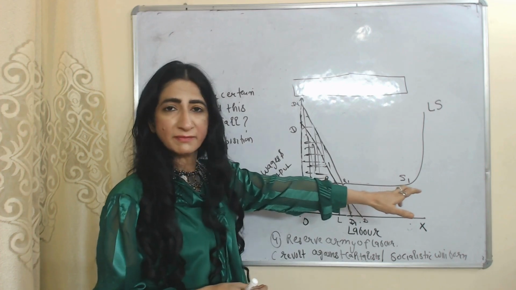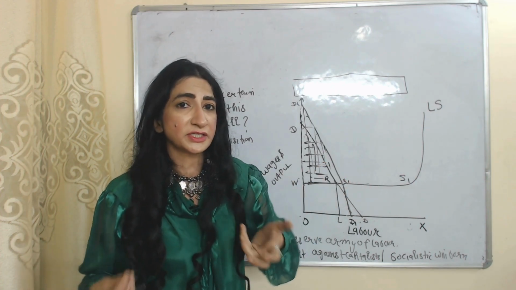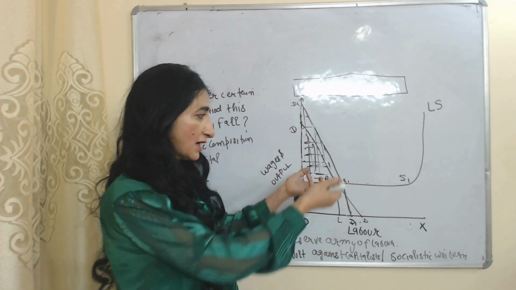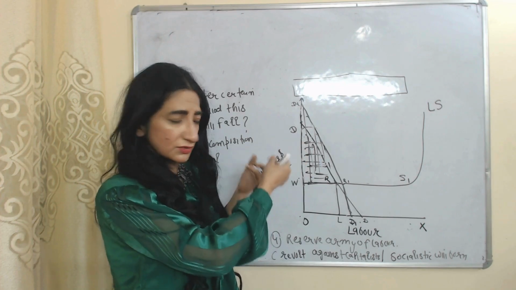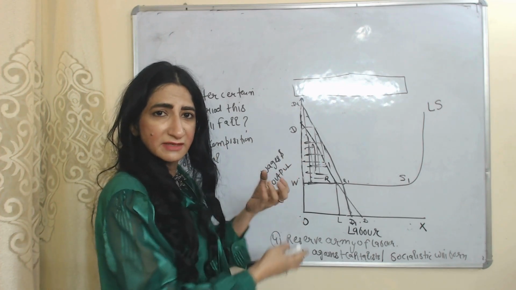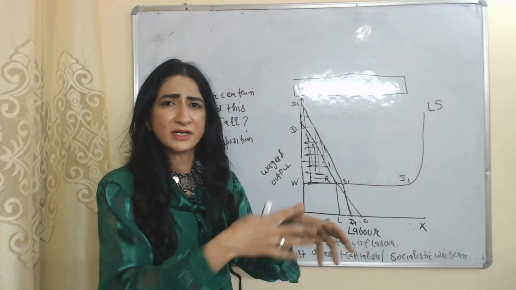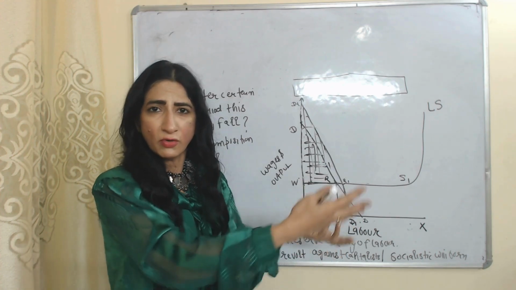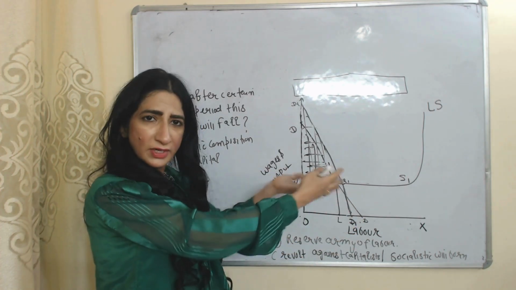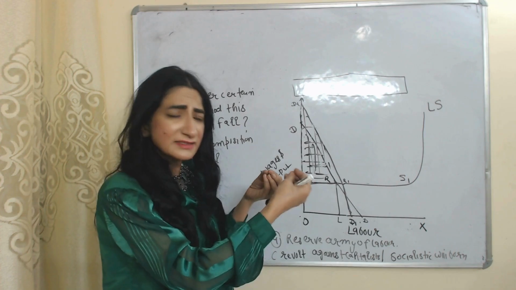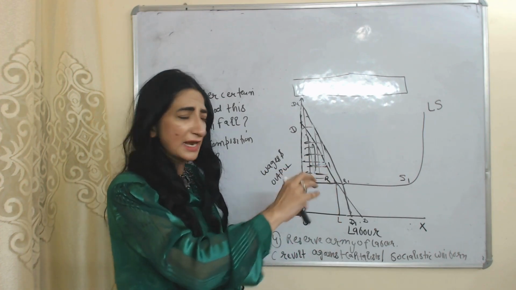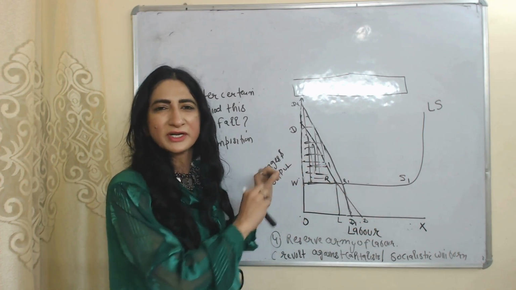The reserve army of labor will not tolerate exploitation for a long time period because they are unemployed, and those who are employed are receiving very low wages, so they will not tolerate this kind of exploitation for a long time period. That's why they will revolt against capitalists. As a result, capitalism will end and socialism will be born, according to this theory.